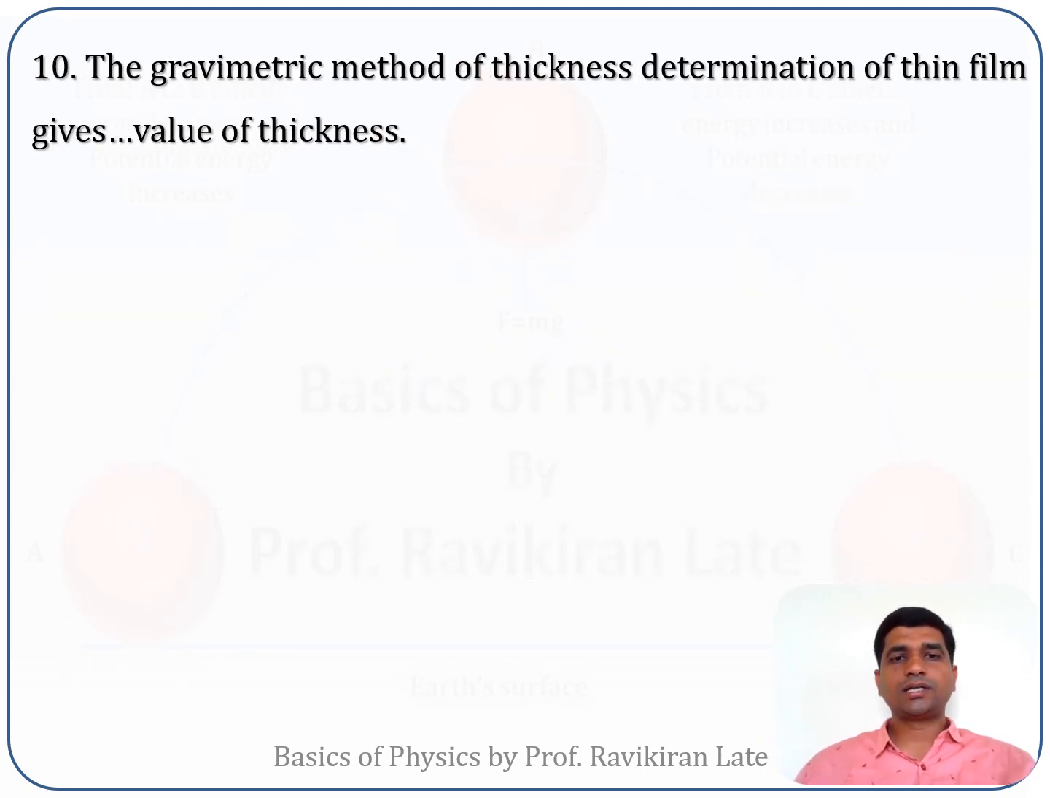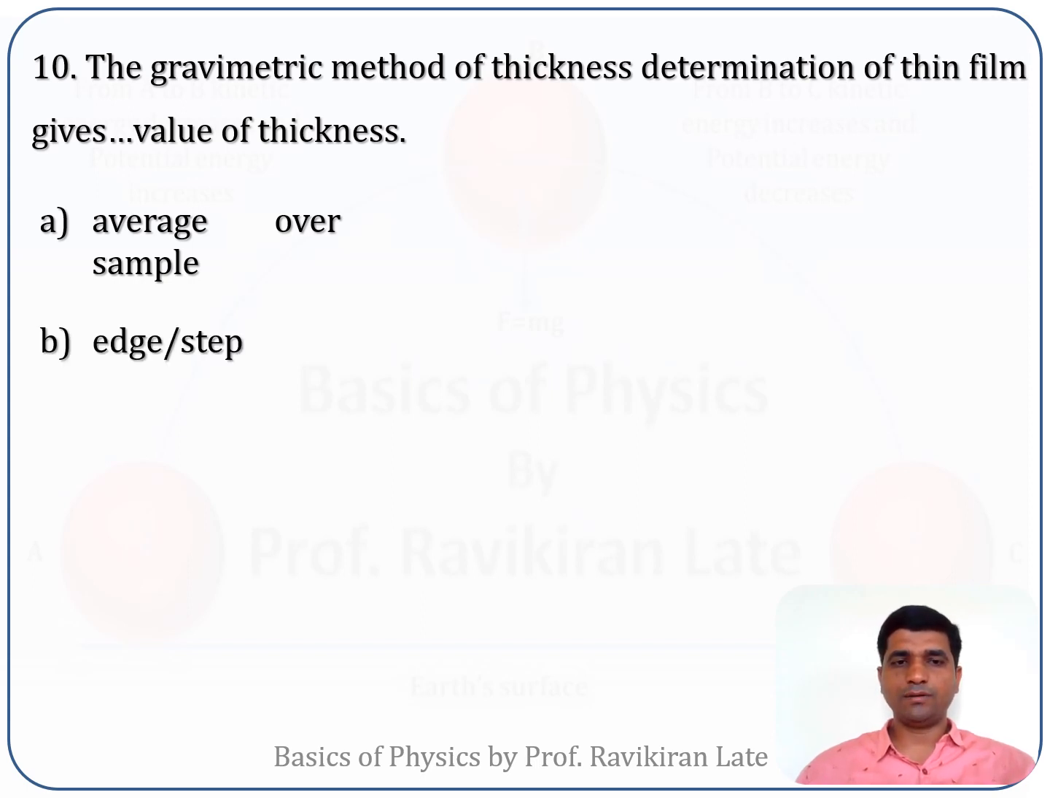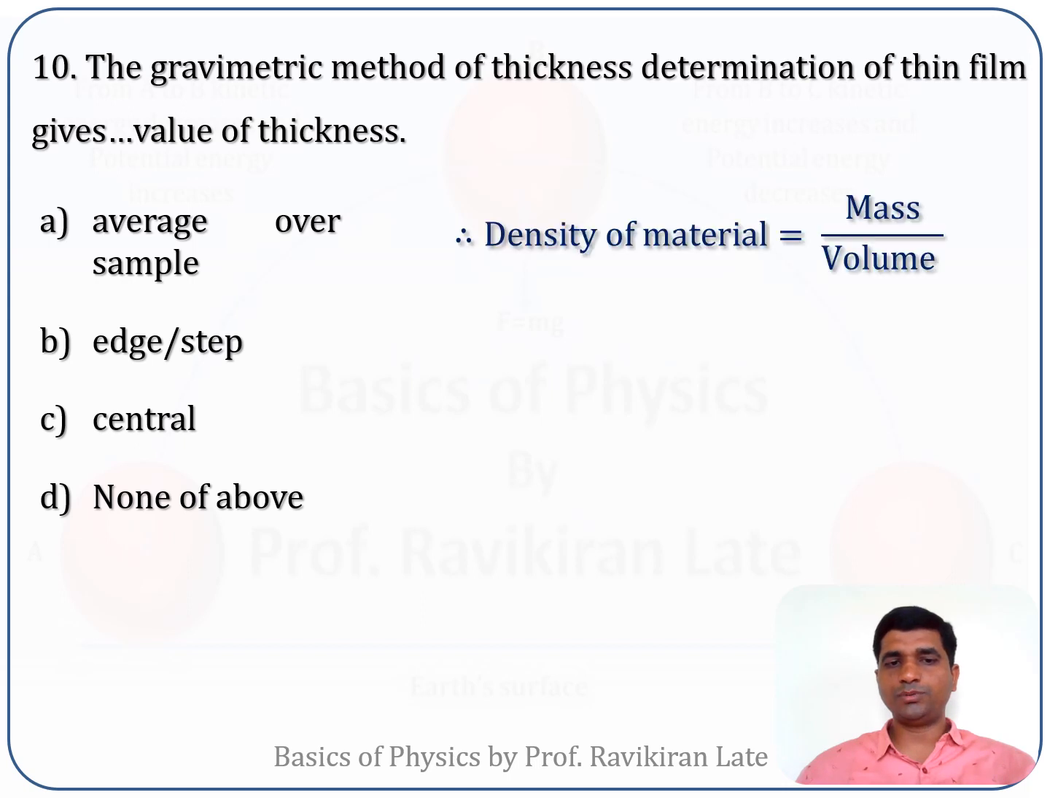10th question is, the gravimetric method of thickness determination of thin film gives dash dash value of the thickness. Option A is average over sample, option B is edge or step value, option C is central value, option D none of the above. Now see, here we will discuss what is the principle which is used for the determination of thickness of the thin film by using a gravimetric method.